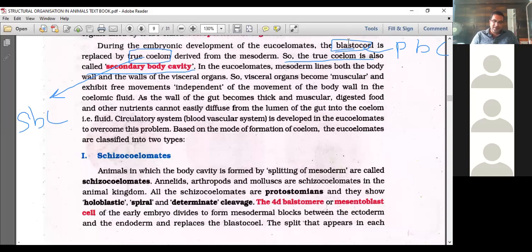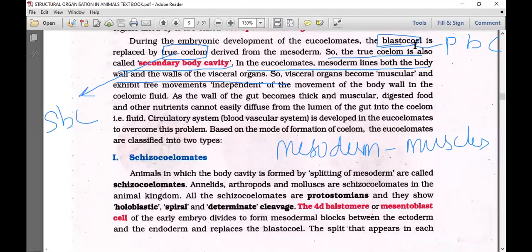In the eucoelomates, mesoderm lines both the body wall and the walls of the visceral organs. So visceral organs become muscular. That we said earlier: wherever the mesoderm is present, muscles can be seen. That's the reason in pseudocoelomates the elementary canal is non-muscular.